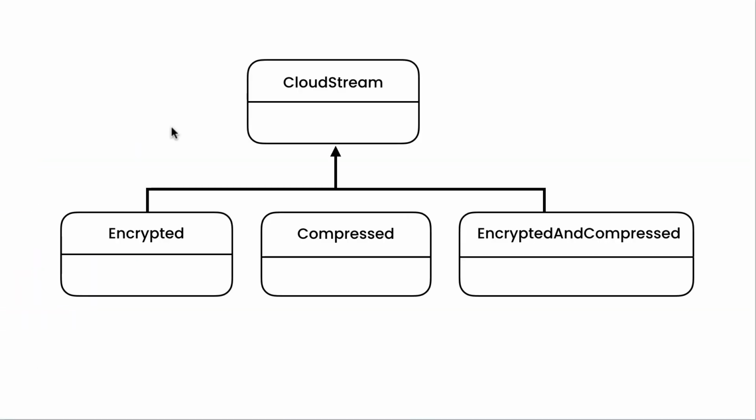All right, here's our current structure where we're using inheritance to support various ways of storing data in the cloud. So at the top of our hierarchy, we have this CloudStream class that stores data in plain text in the cloud. And we have three subclasses for storing data as encrypted, compressed, or encrypted and compressed. As you can see, this approach is not very flexible.